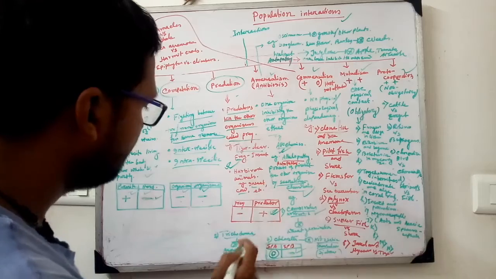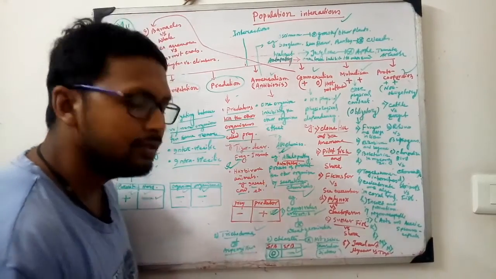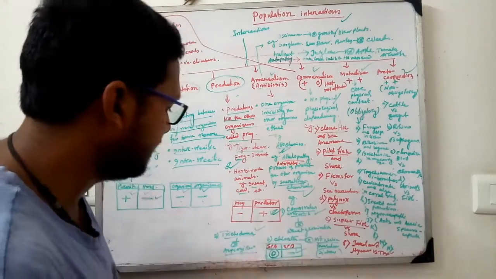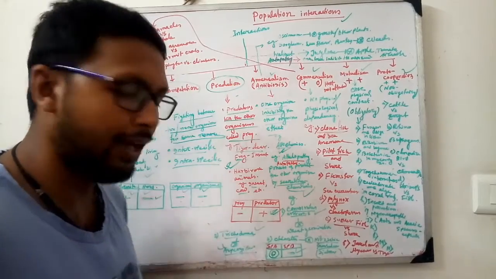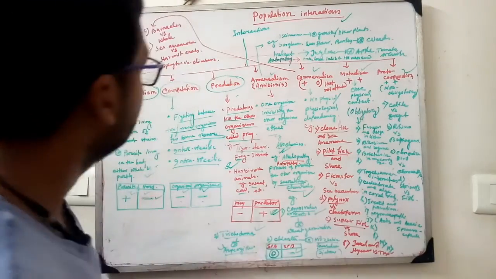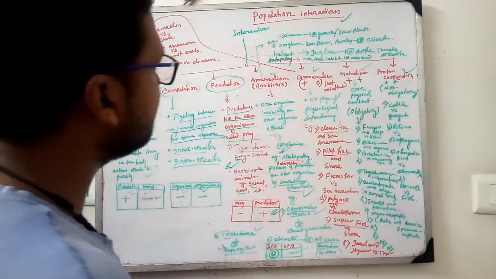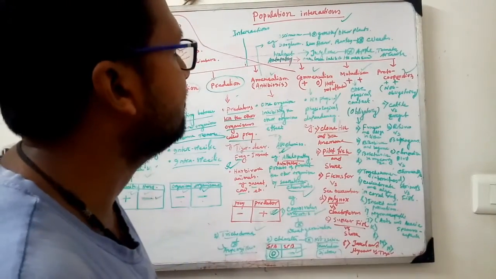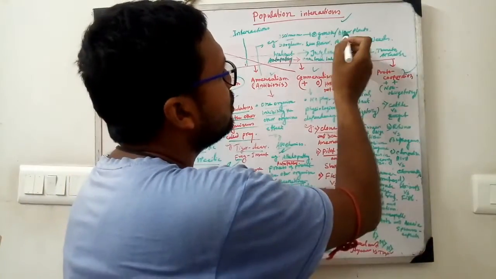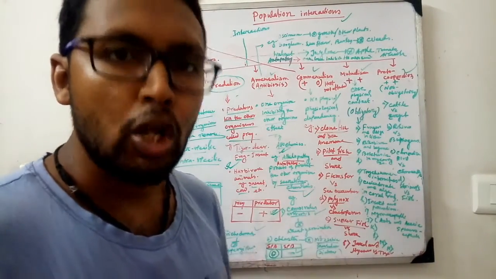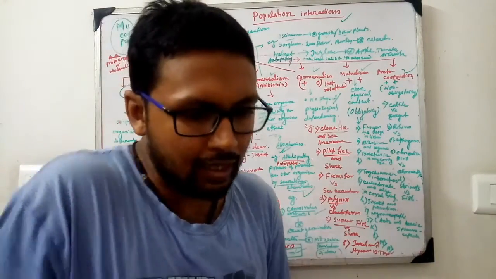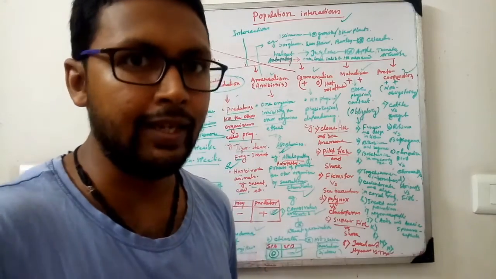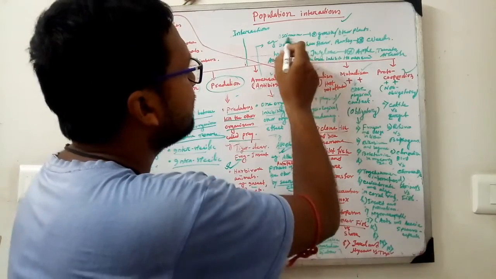Another example is trichoderma, which inhibits the germination of aspergillus. Trichoderma directly inhibits aspergillus. What are the other examples? Here the ocimum, tulsi plant, Ocimum sanctum, directly inhibits the growth of other plants. If the tulsi plant is there, the other herbs will not grow in that particular area due to some chemical substances